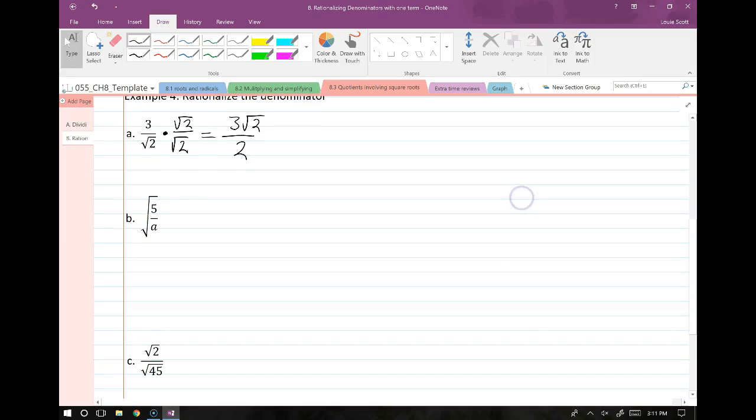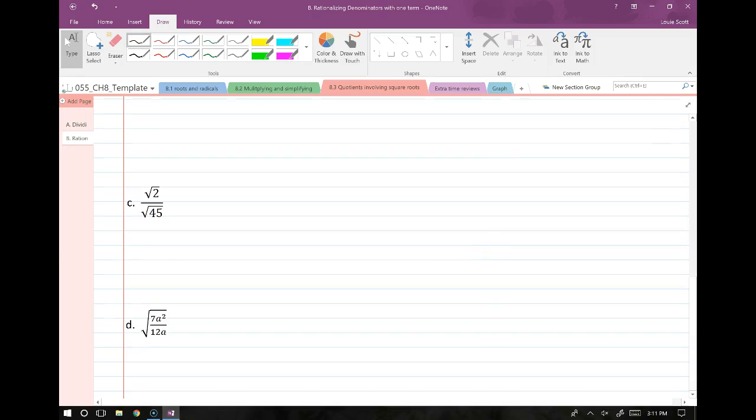Okay, so root 5 over root a. I'm just going to split these up. We have root 5 over root a. I'm going to multiply top and bottom by what? Root a. Then we have the square root of 5a over plain old a.